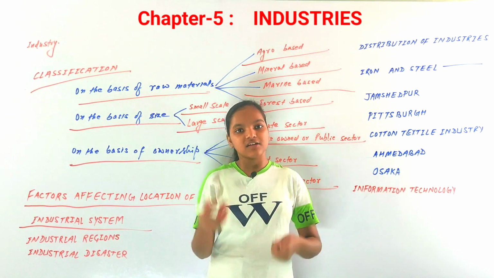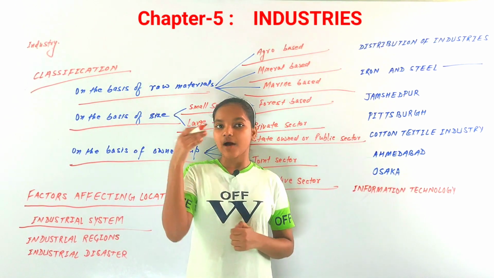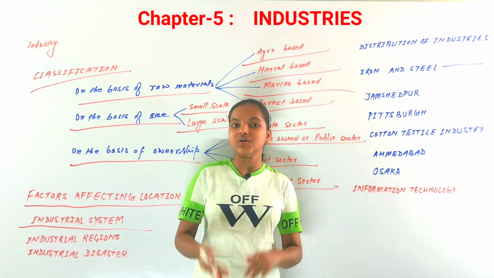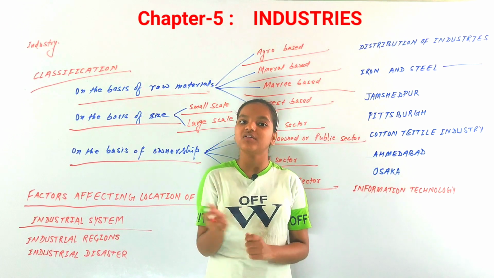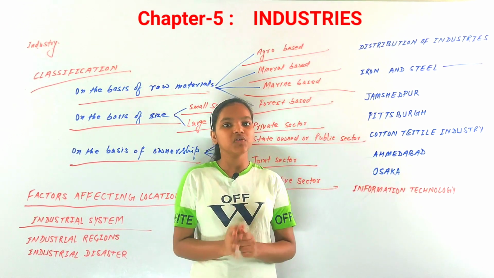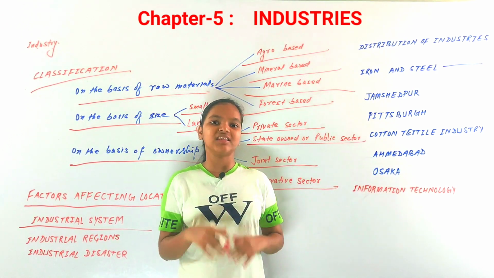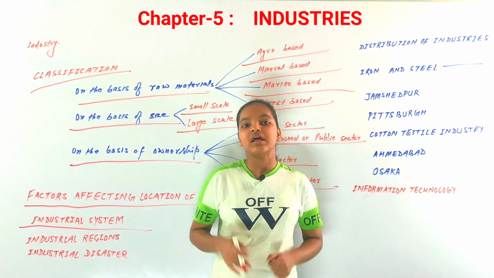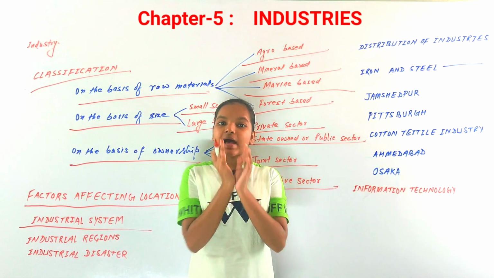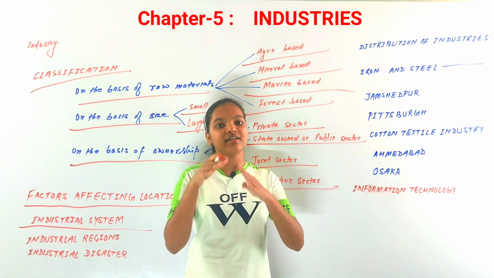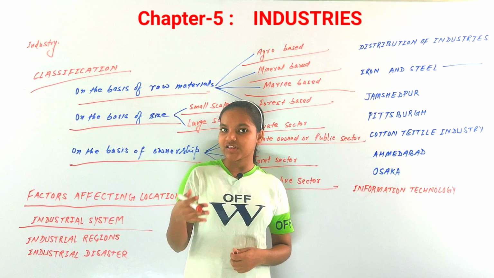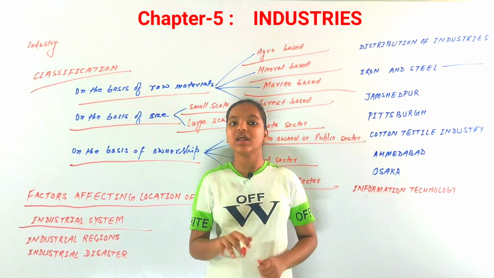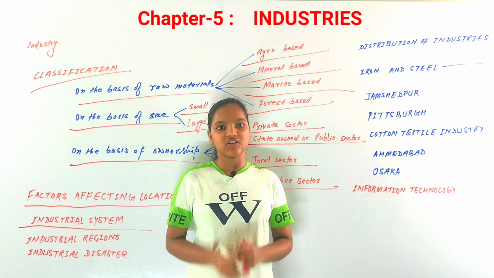So in any industry there are inputs, processes and outputs, and in any field you can see that there are inputs, then process and outputs. In the computer lessons as well you might have heard these terms. So that is about the industrial system. In any industry there is a common industrial system: inputs, then processing, and then production, that is the output of that industry.